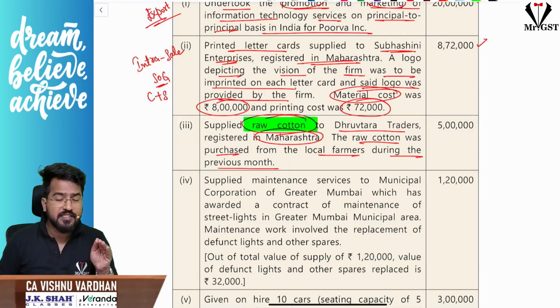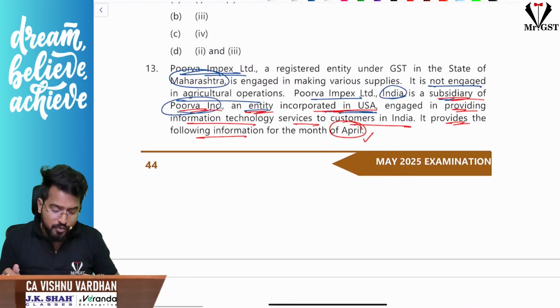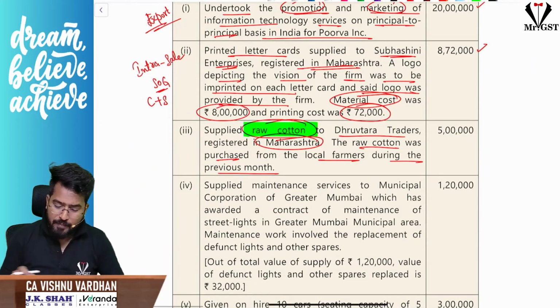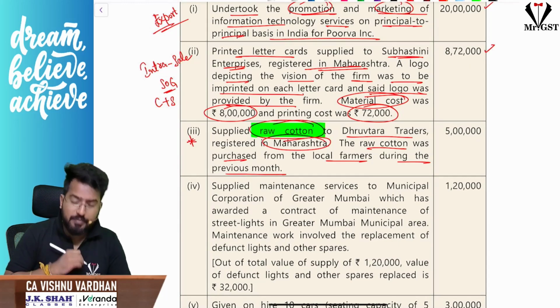Please understand when RCM will come into picture: when a registered person is buying from an agriculturist. Here, what is this? Purva Impex Limited is a company selling raw cotton. RCM will not come into picture here. So please understand, that might be one mistake here. This is one nice point which we should be careful about.